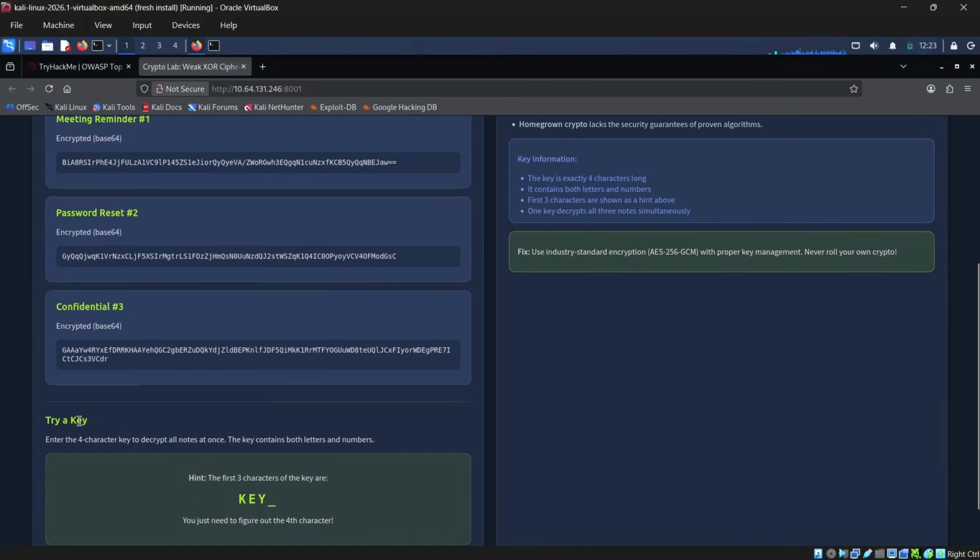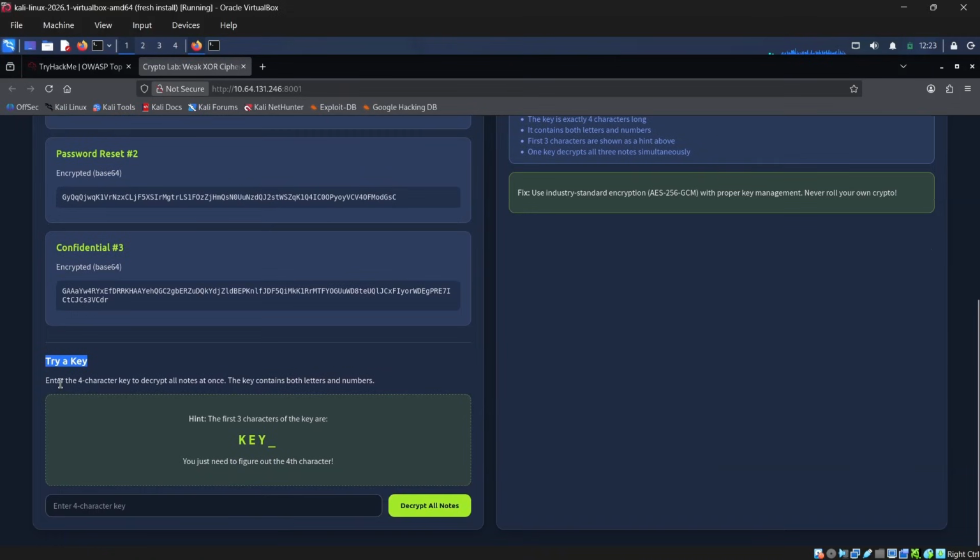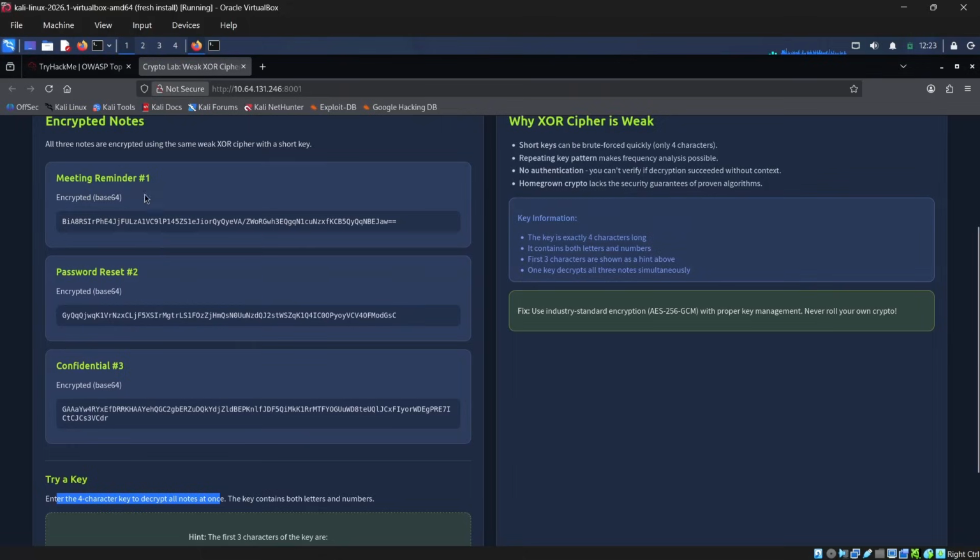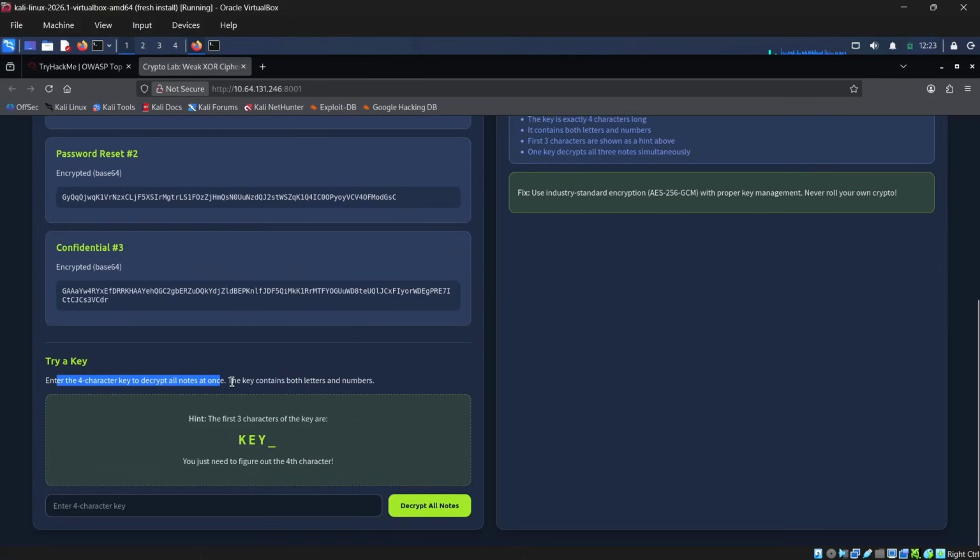XOR cipher, right? So try a key. We have this option: enter the 4-character key to decrypt all notes at once. So we have to decrypt these three notes at once, and we have to enter the 4-character key in order to decrypt, right? The key contains both letters and numbers. This is the hint that we get. There will be hints, guys. The first 3 characters of the key are key, and the underscore is something that we need to find. We only need to find out the 4th character, right?